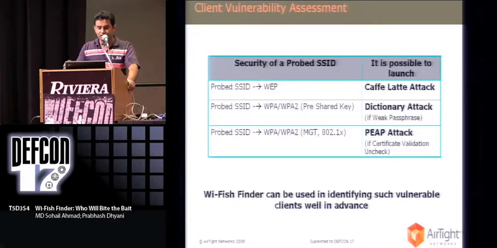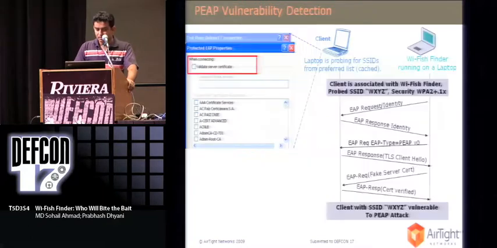Recently, we have in fact added one more feature in this tool. If you use this tool, you'll be able to find out whether a client is vulnerable to a PEAP attack or not. Let me tell you briefly what the PEAP attack is all about. There are clients which only connect to WPA2 based Wi-Fi networks.